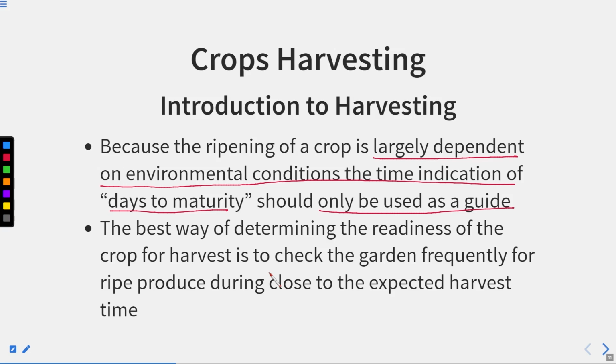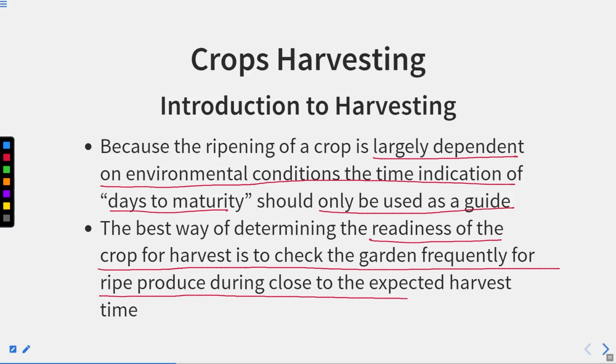So the shelf life of any fruits or vegetable depends upon the environmental condition. The best way to determine the readiness of the crop for the harvest is to check the garden frequently for the ripe produce during the time close to the expected harvest time.